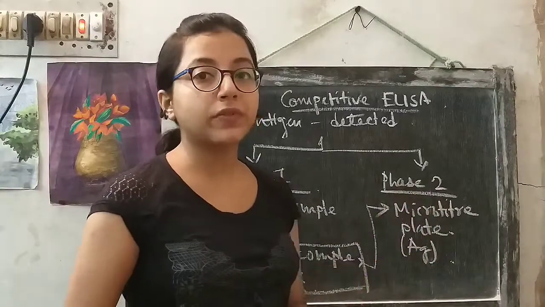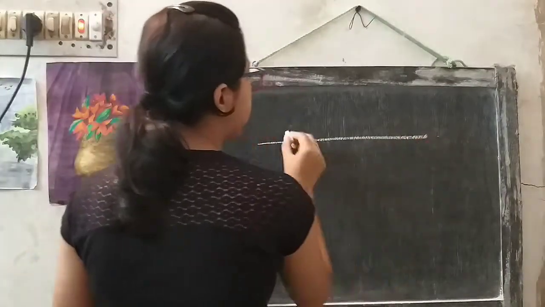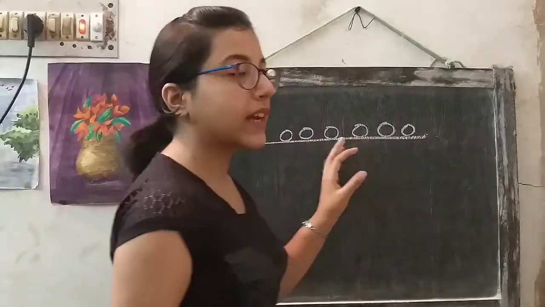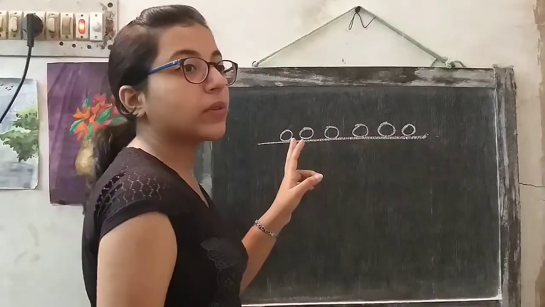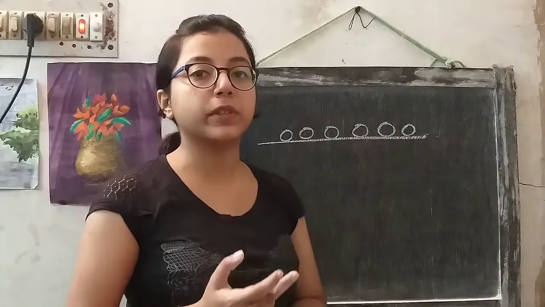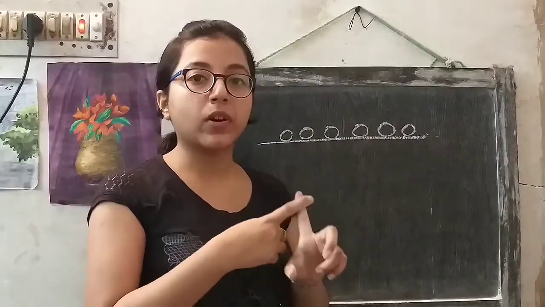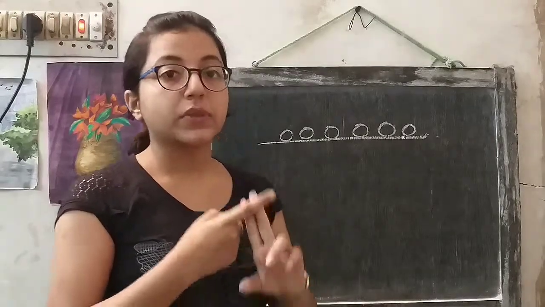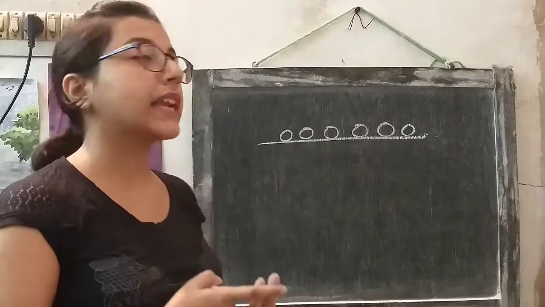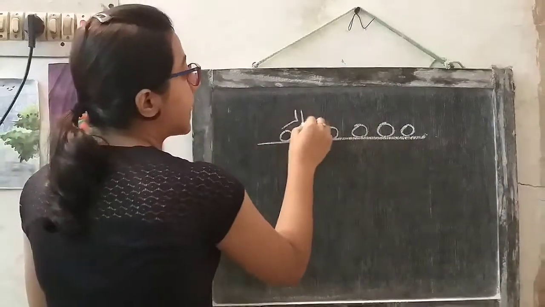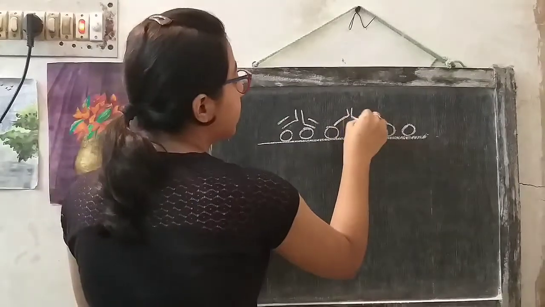So let's look into phase 2. This is a microtiter plate and these are the antigens. As I said, in the first phase there are two possibilities: antigen antibody complexes will be formed and free antibodies will be present. These free antibodies will be able to bind with these antigens.